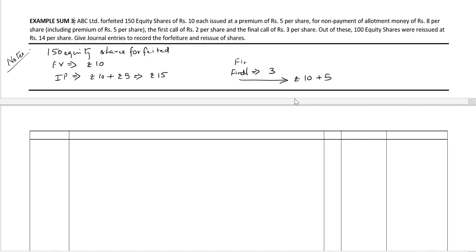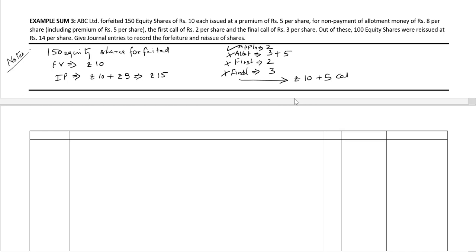The first call is rupees 2. The allotment is rupees 8, including the premium of rupees 5. So it's 3 plus 5, and therefore the application, being the balancing figure, should be rupees 2. So we have that the application has been paid, but the allotment including premium, the first call as well as the final call, has not been paid.